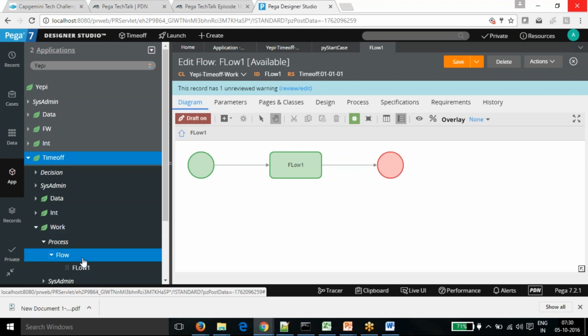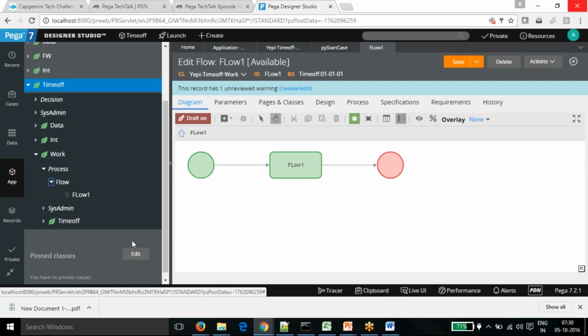The applies to class decides where we are going to create that rule. If you give the applies to class, it is created within that class context. If you are going to create it in time off, you need to give the class context of time off. That provides the reusability. Are you going to create it in the framework layer, implementation layer, or organization layer? That provides the scope of it, and it is told by the applies to class.